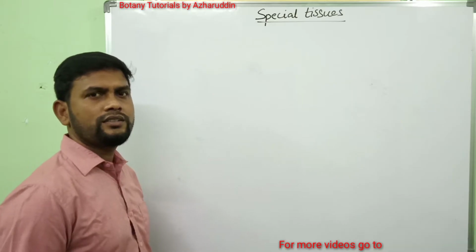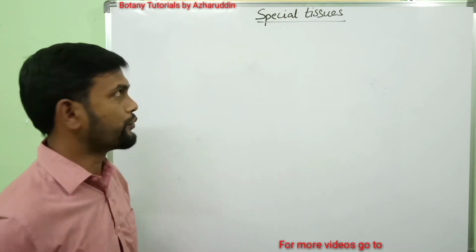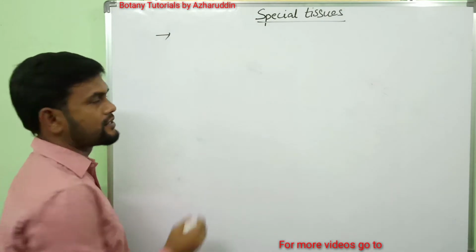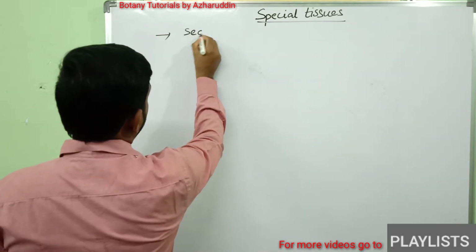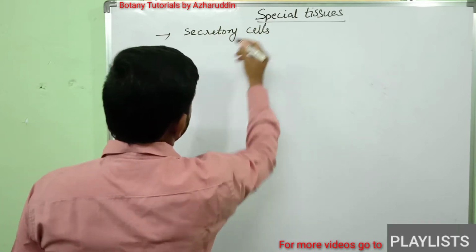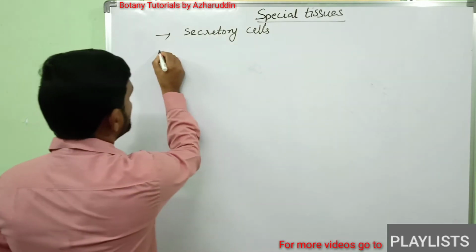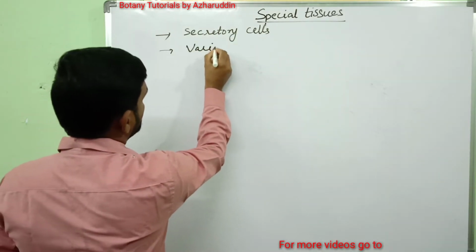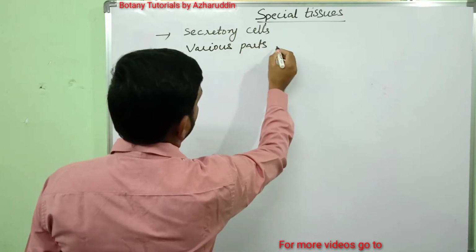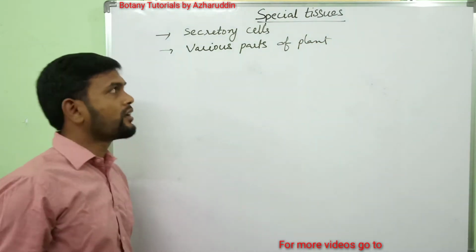Hello everyone. In this session, I will take up another type of tissue, that is special tissue. Special tissues are composed of secretory cells, and these secretory cells are present in various parts of the plant body.